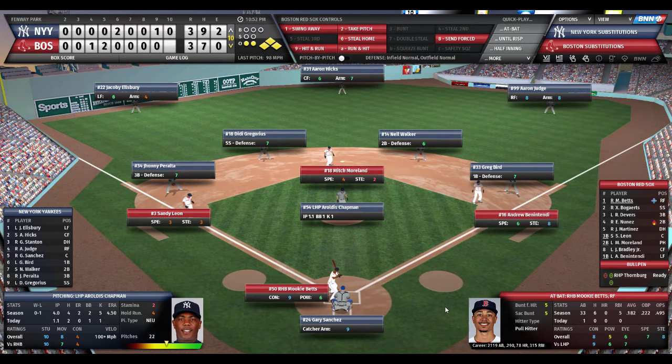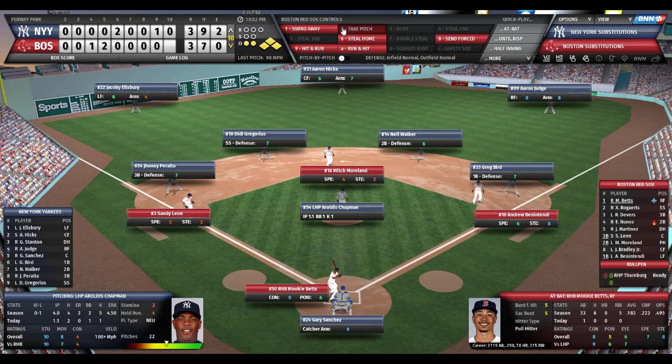Thornburg is ready in the pen for the Red Sox. Here's Mookie Betts. Betts 0 for 1. Betts again struggling at the plate. Made a fine running catch in right center field. I don't think Brock Holt could have got to. Bases juiced, 2 down, 3-3 ball game, bottom of the 10th.